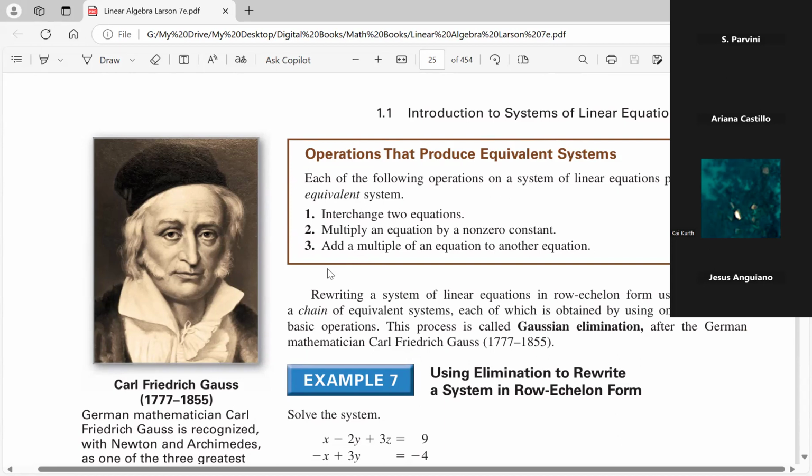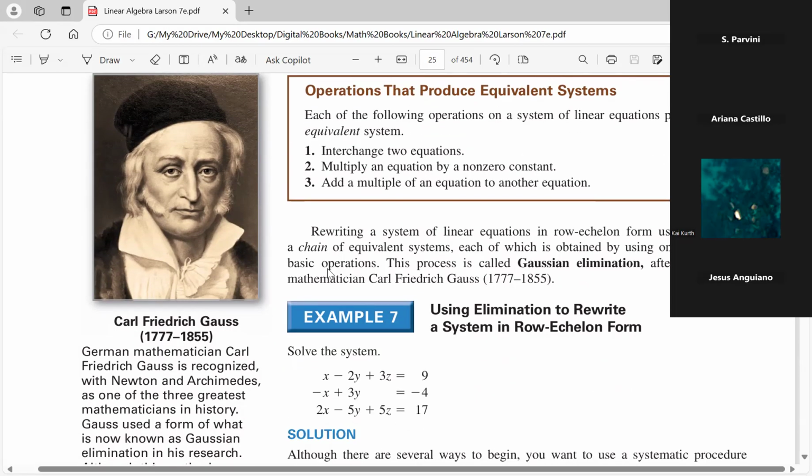Rule number 1 allows you to exchange or interchange 2 equations. And that makes sense. For example, look at example 7. If instead of writing the first equation the way the system looks, he had written the bottom equation first, and the top one moved to the bottom, that wouldn't change the system's solution, right? It will look different, but it doesn't change the solution. So that's what rule number 1 allows us to do. It says if you need to, you can swap rows. You can swap equations. That's fine.